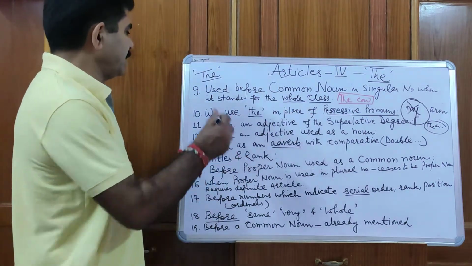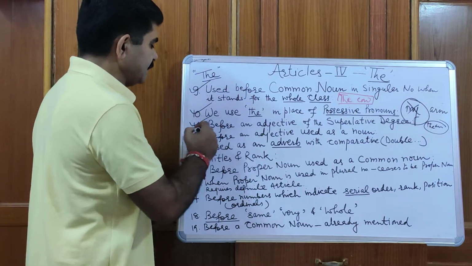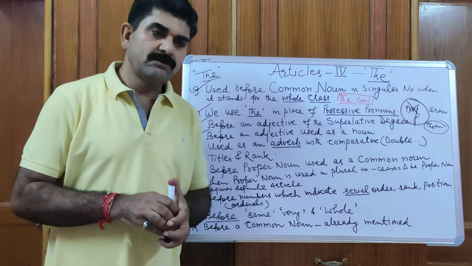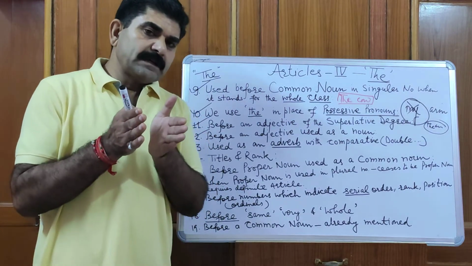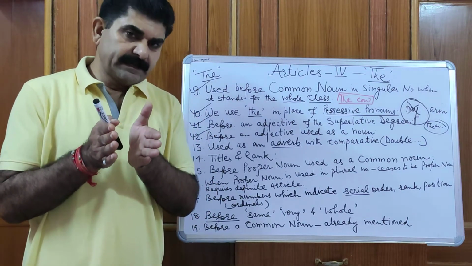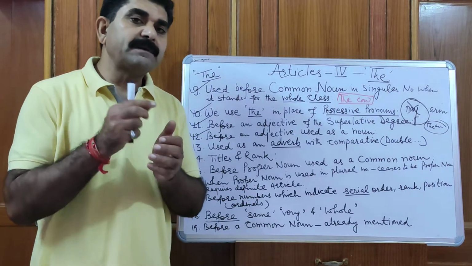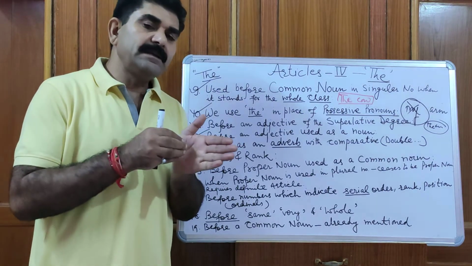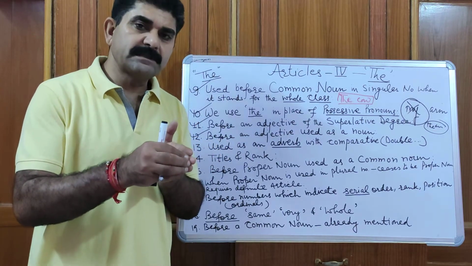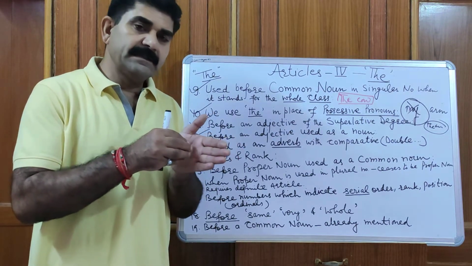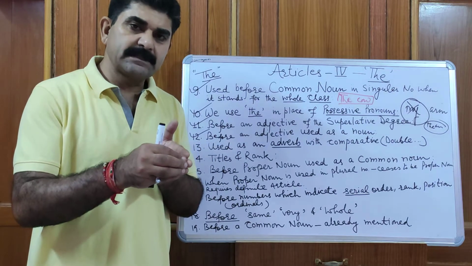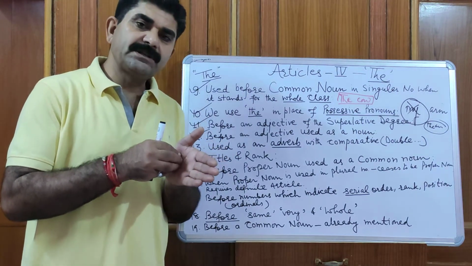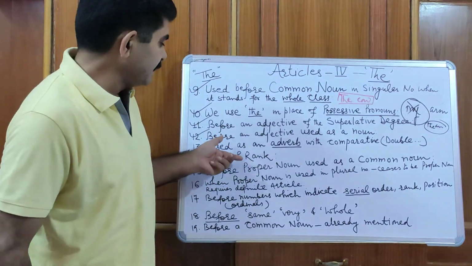Then we have next one, before an adjective used as a noun. When we use article the before an adjective, it becomes noun. For example, rich. Rich is an adjective. He is a rich person. He is a blind person. Blind is an adjective.